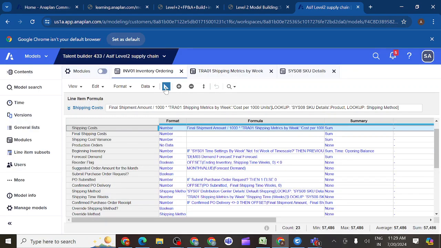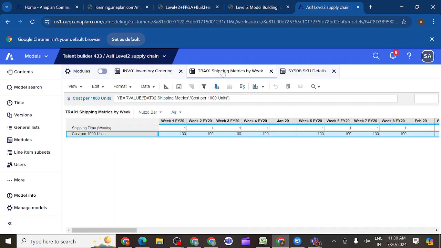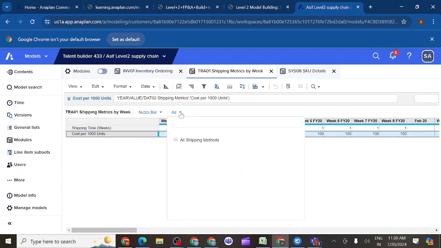I will get the shipping cost. Whatever the shipping cost we have, we'll get it on the basis of the shipping method we have, and that one will get. So you can see here why we are not getting the shipping cost. What we have selected: new job bar.